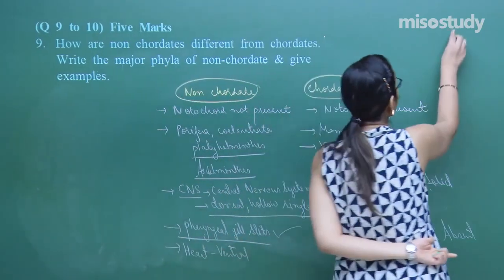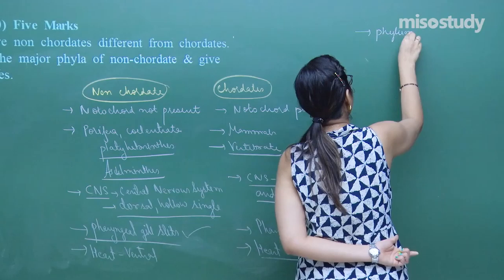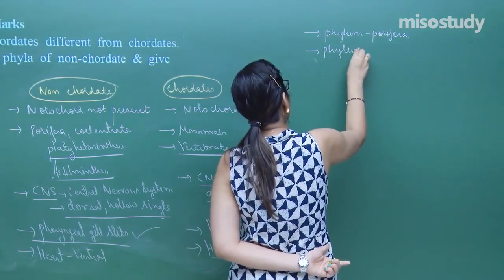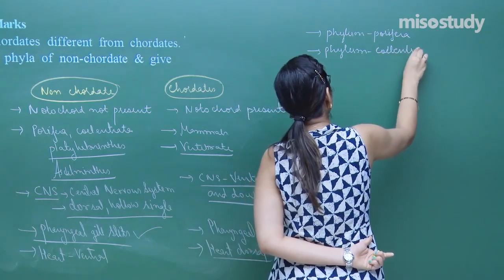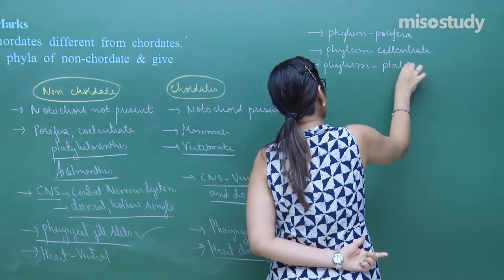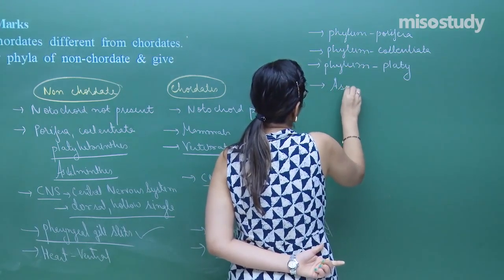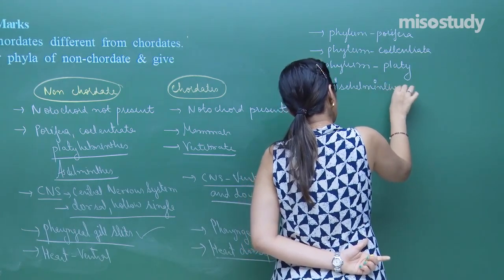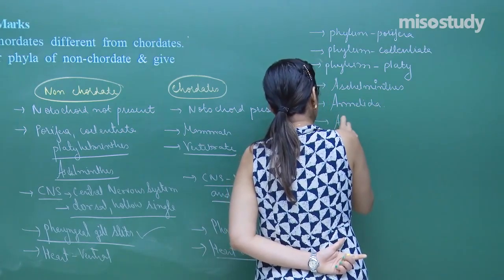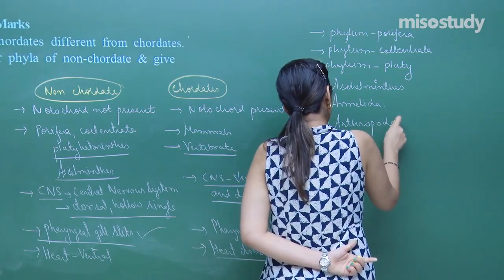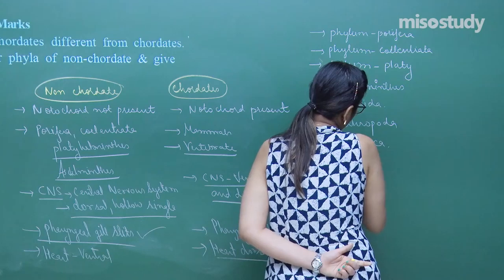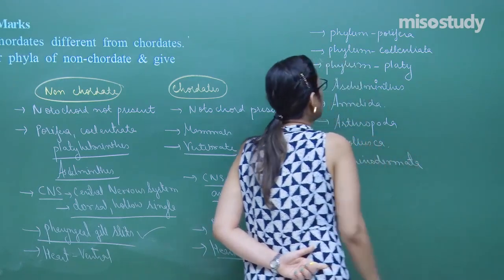Come to this side. We have to explain in this case regarding the phylum Porifera, phylum Coelenterata, phylum Platyhelminthes, to explain about Ascaleminthus, regarding Annelida, phylum Annelida, Arthropoda, phylum Mollusca, and phylum Echinodermata. You have to explain about the features of each of these.